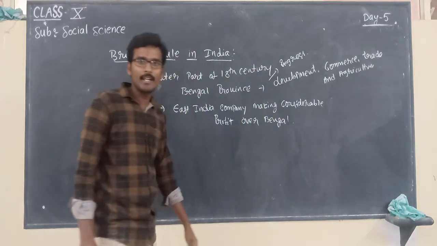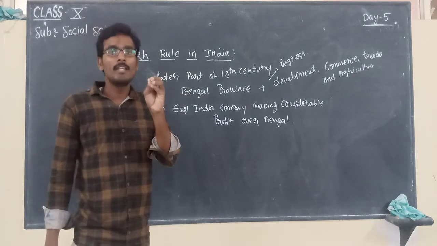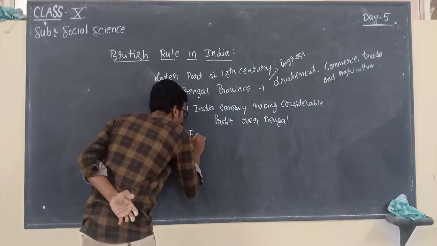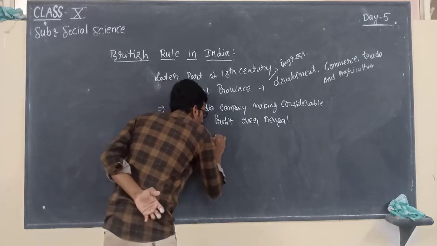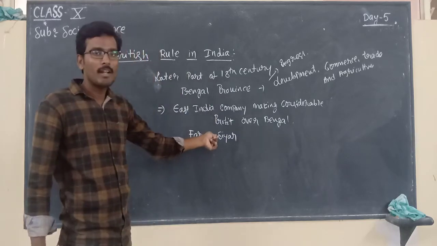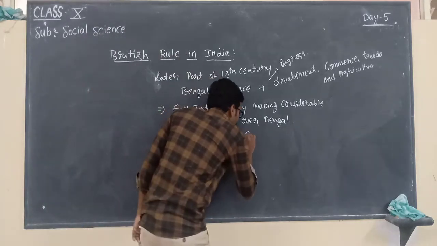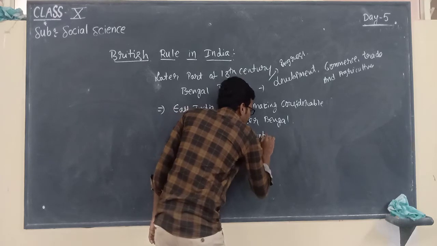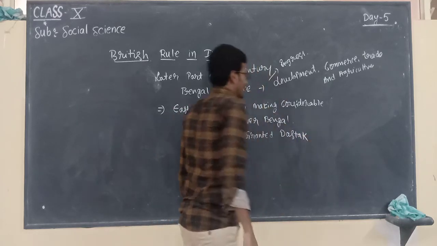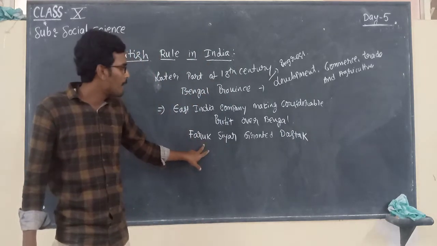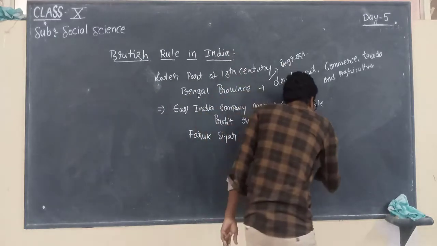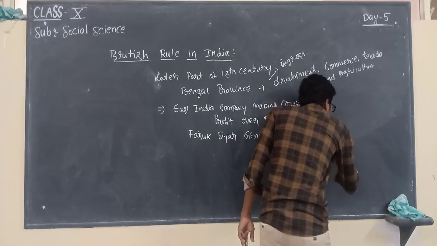What is the reason here? At that time, the Mughal Emperor Farrukhsiyar granted the dastak to the East India Company.